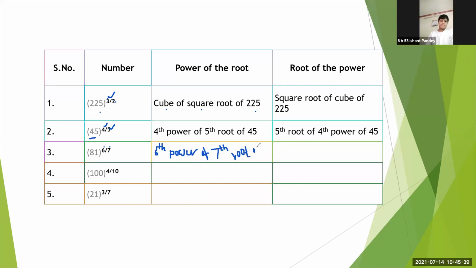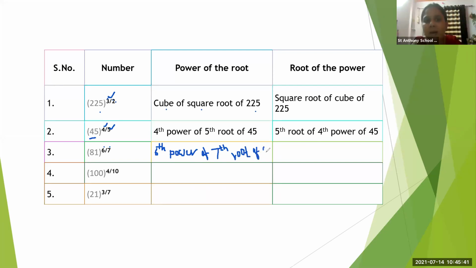Understood everyone? So whenever power of the root comes, what do we write first? Power. So power is 6. So 6th power of 7th root of 81. Very good, Ishant. Mute yourself, beta.